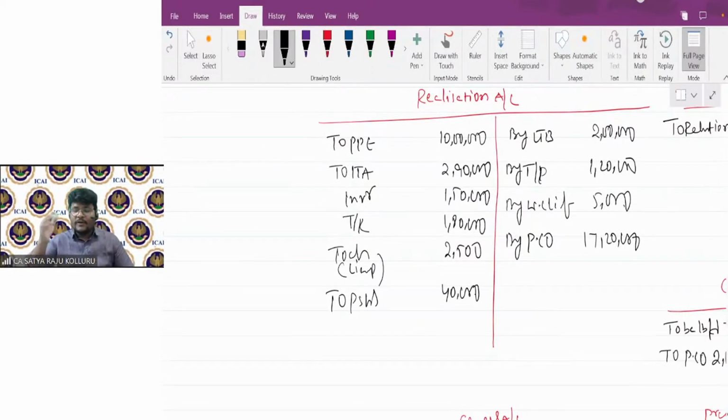So once preference shareholder settlement is over, I need to make the final settlement to the equity shareholders. But before that, first you need to close the realization account to know the realization profit or loss. Can you please all of you calculate and let me know the realization profit or loss in the chat box quickly? Guys, let me know, all of you please quickly.